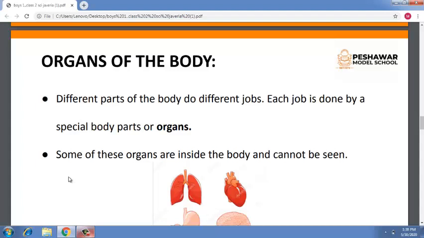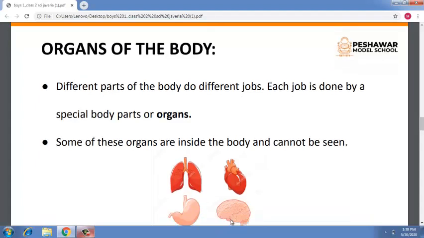External organs are those organs which can be seen outside the body, like nose, eyes, ears, hands and legs. But what are internal organs? Internal organs are those organs which are found inside the body. They cannot be seen from outside. Now we are going to discuss some important internal organs: brain, stomach, heart and lungs.